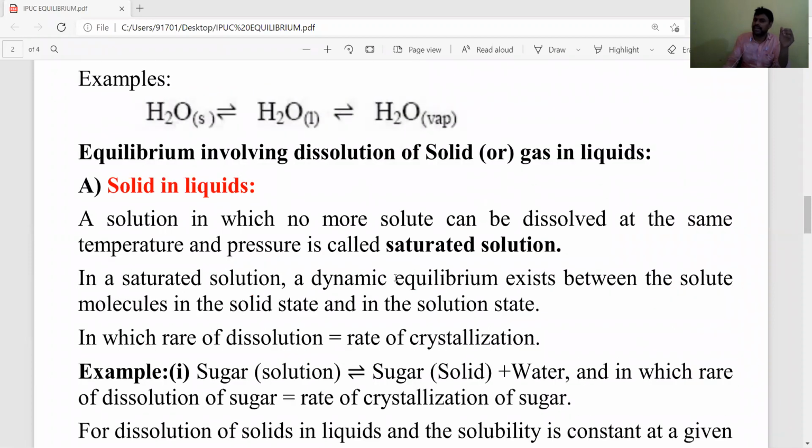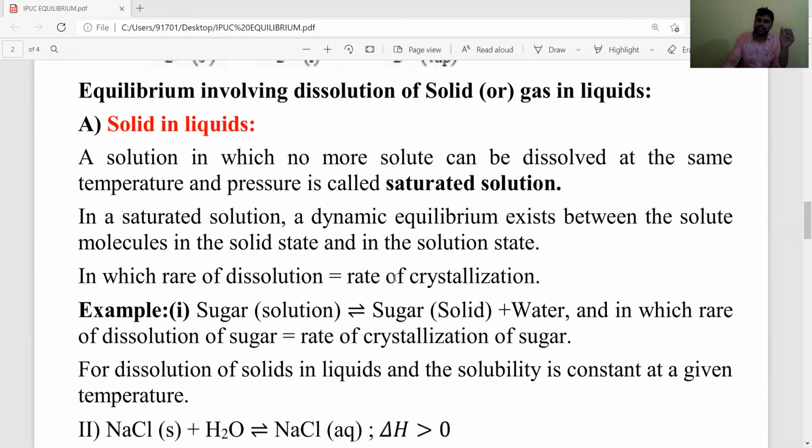Let's see equilibrium involving dissolution of solids or gases in liquids. Under the two conditions, first we'll discuss how the physical equilibrium state exists. The first one is solids in liquids. For sugar water, take one beaker, take some water as solvent, add sugar and stir continuously. After some time the dissolution of sugar stops, meaning it becomes a saturated solution.